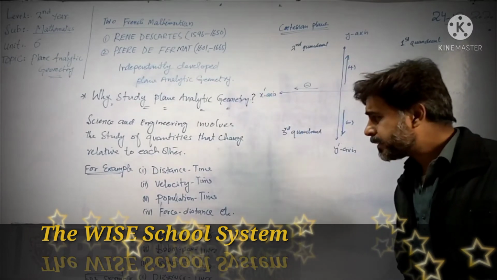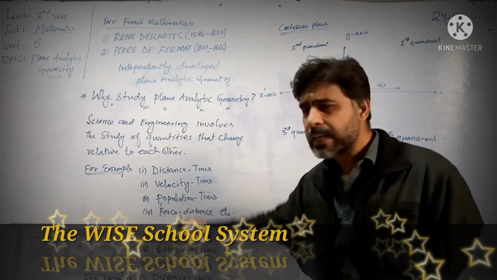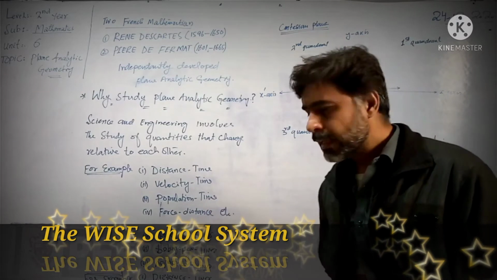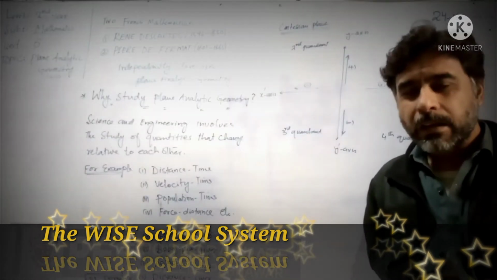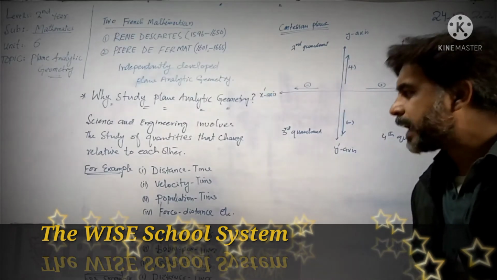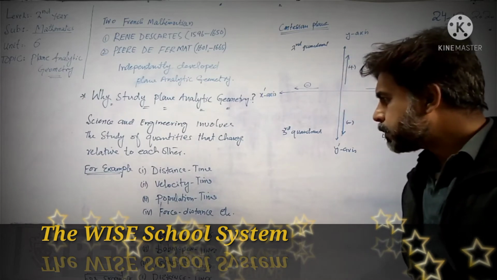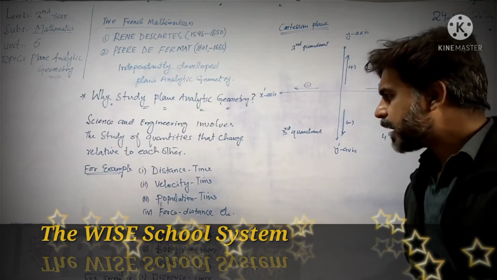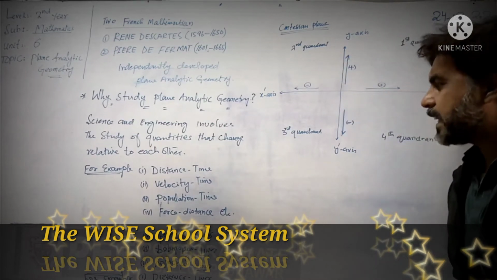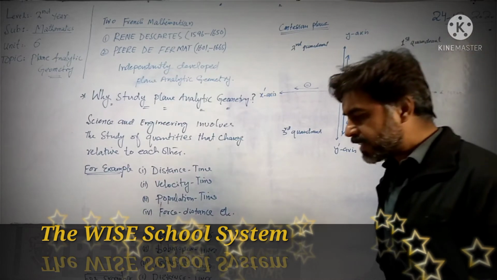In the same manner, we study the relationship between velocity and time for a moving body. The population of a certain area changes with respect to time, and in order to study the relationship between the population and the time, we refer to plane analytic geometry, and similarly the force-distance relationship can be studied.